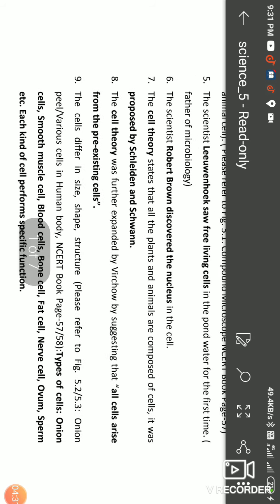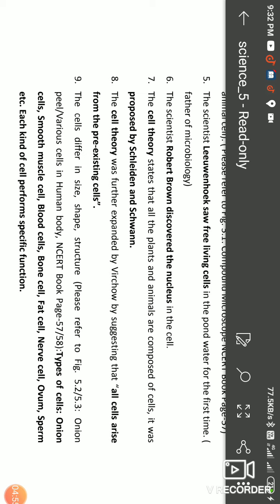Here is one MCQ question: who is the father of microbiology? The name of that scientist is Anton Leeuwenhoek. He is the father of microbiology. Why is Anton Leeuwenhoek called the father of microbiology?